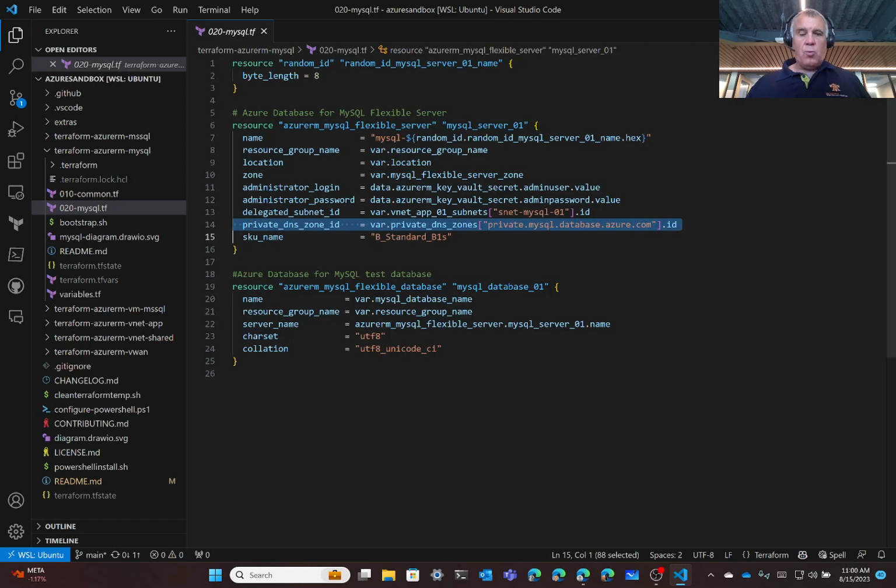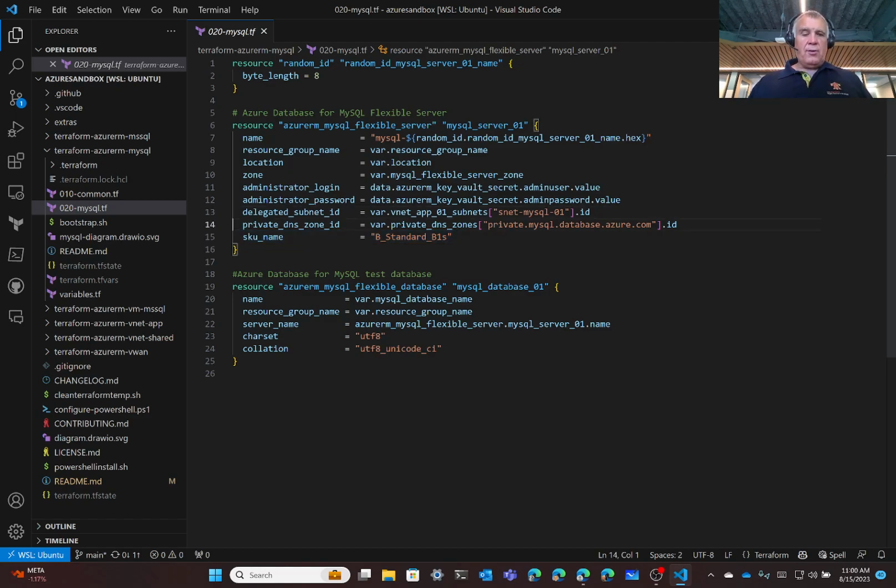And here's where we link it to our private DNS zone that was previously provisioned in, I believe we did that in VNet app. It may be VNet shared, but it's that mysql.database.azure.com private DNS zone that we were talking about. And we choose a SKU, which is a very low end SKU here, because we're just using this for testing purposes.